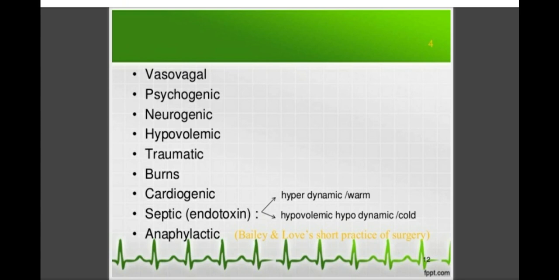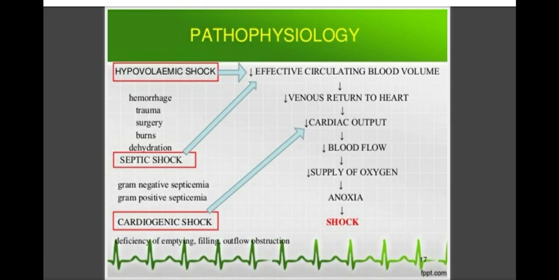Then there are different types of shock: it may be vasovagal shock, psychogenic shock, neurogenic shock, hypovolemic shock, traumatic shock, burns, then cardiogenic shock, septic shock, anaphylactic shock. So these are the different types of shock, but the main three types are hypovolemic shock, cardiogenic shock, and septic shock.